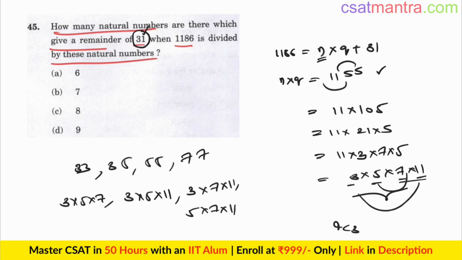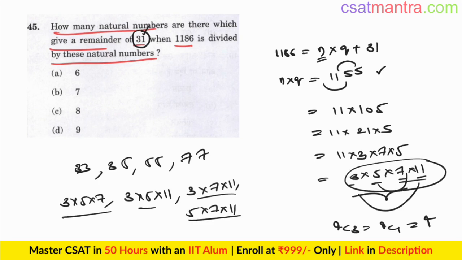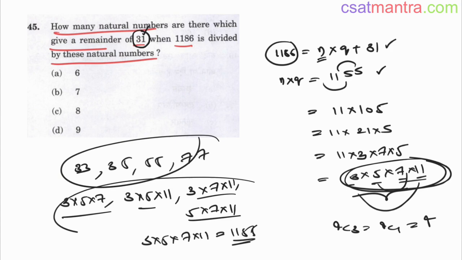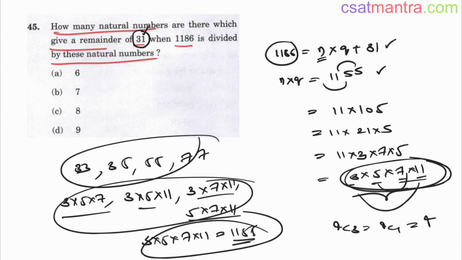4C3. 4C3 is 4C1. That is 4. So 4 such combinations. You cannot use 4C2 concept here because some are less than 31. Now all 4 factors combined, 3 into 5 into 7 into 11, that is 1155. When you divide 1186 with 1155, you will be getting remainder 31. So 4 plus 4 plus 1, 9. Answer D.